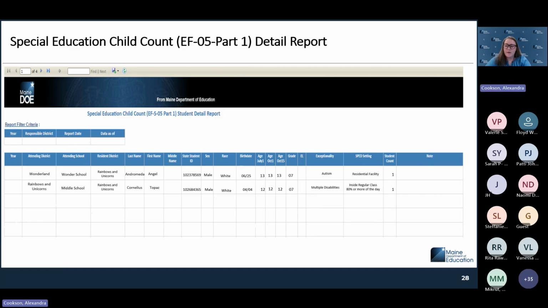Special education child count is the EFS 05 Part 1. This is the report that the special education director will certify. This is the details report of that. So the certification will happen with those aggregate counts in the top section of the report. This is the details of the students who are receiving special education services. So it will go into the list of students and it will tell you where they're attending, what their exceptionality is, and verify that information here.